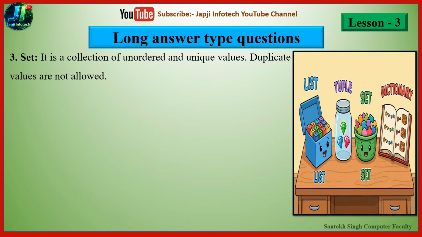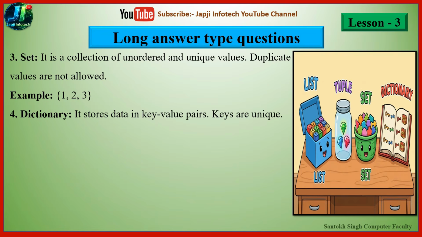And the third one is set. It is a collection of unordered and unique values. So duplicate values are not allowed in a set, and we represent a set using curly brackets, and the example is {1, 2, 3}.